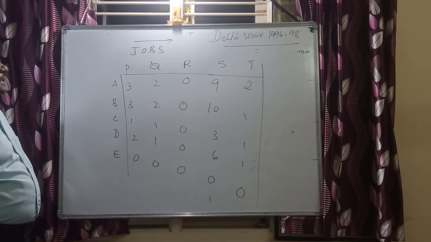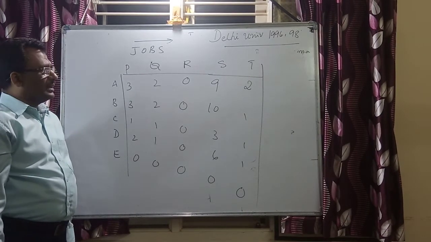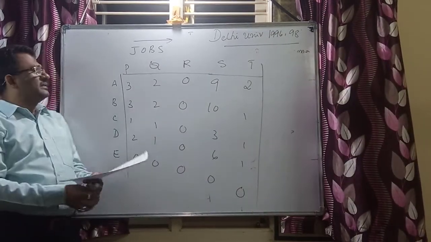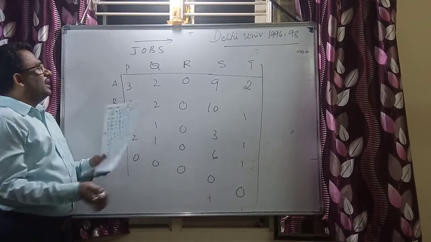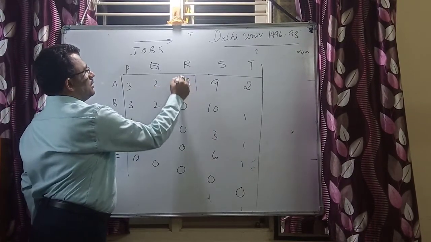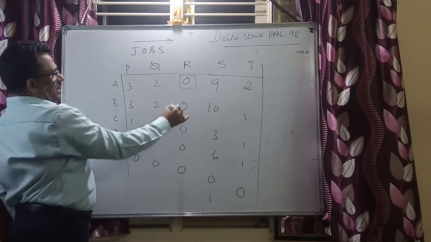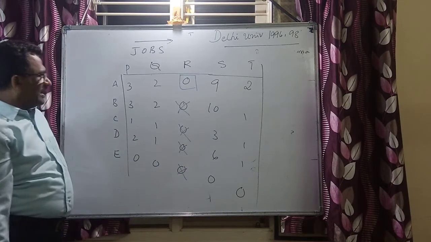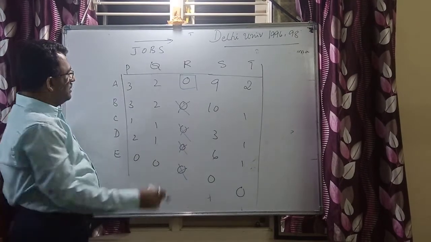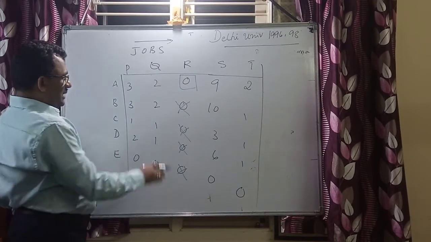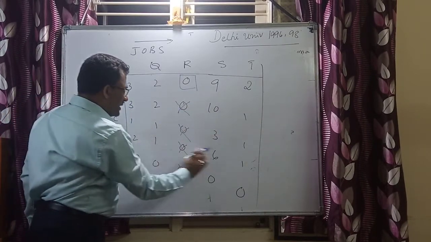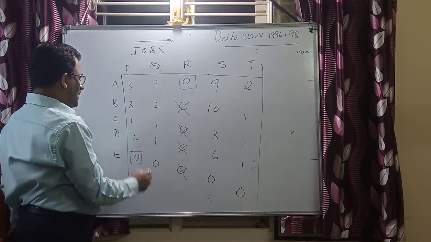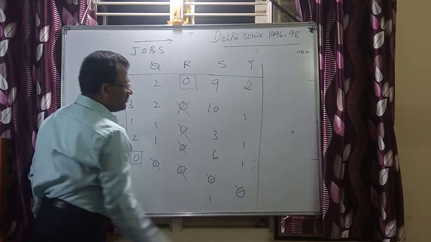Now look at this. We have zeros in each and every row. The rule says that identify the rows and the columns having the minimum number of zeros. In the first row we have the minimum zeros. This is only a single zero, and I am going to cancel all the zeros in the corresponding column and in the corresponding row. If you find any zeros, discard them. Here we don't find any zeros. Here also we don't find any zeros. But here there are some zeros. It doesn't matter. You just mark this. Now you are going to cancel all these zeros.